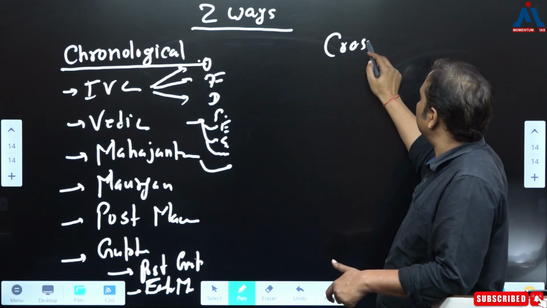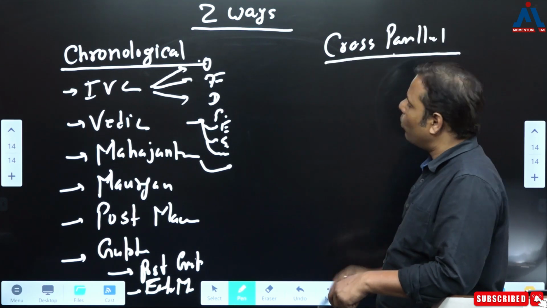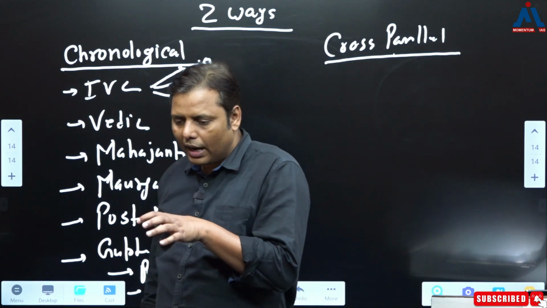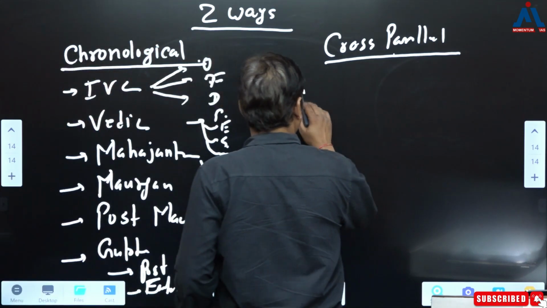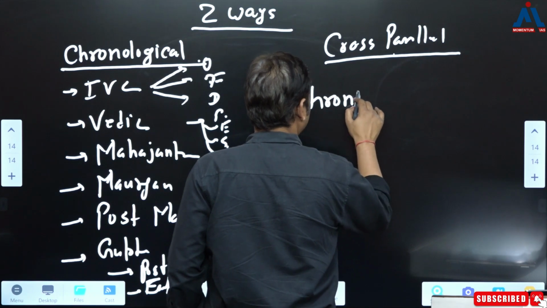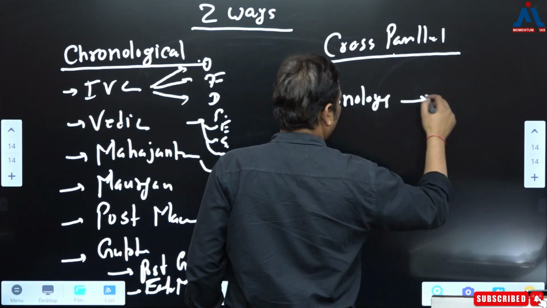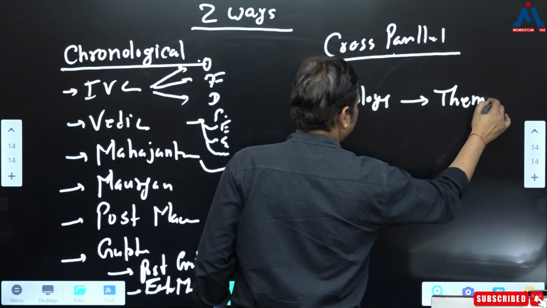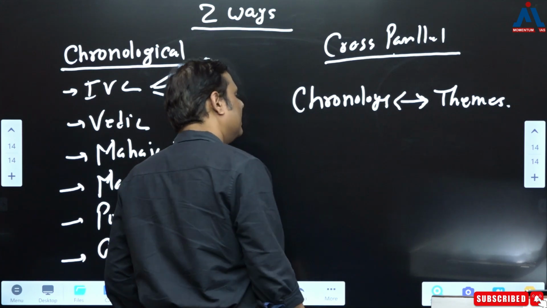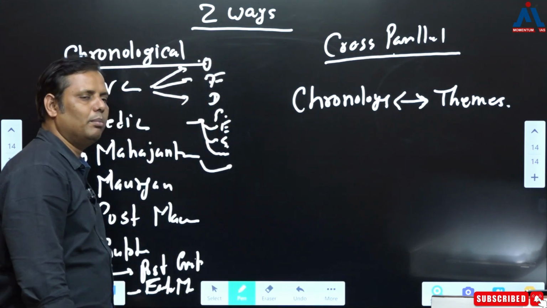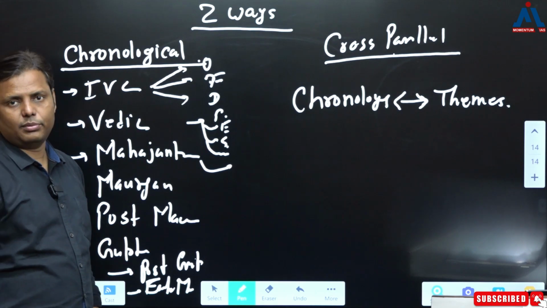I can say this is the cross parallel, right? Cross parallel history. Now what is this cross parallel history? We do not understand it only with respect to chronology, but along with the chronology, we also try to connect basically themes. So if you connect these two together, you'll be developing a better perception of the subject, a better understanding of the subject.